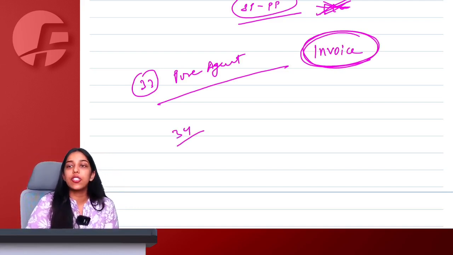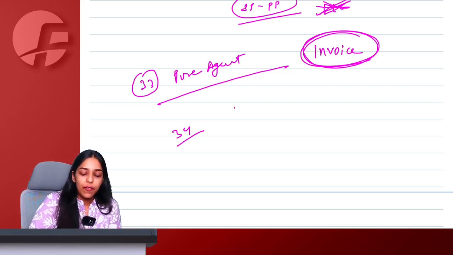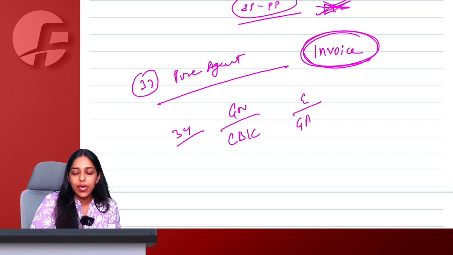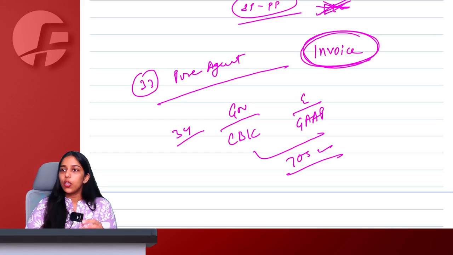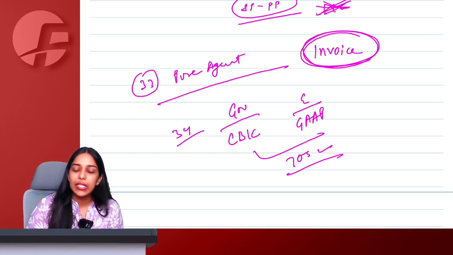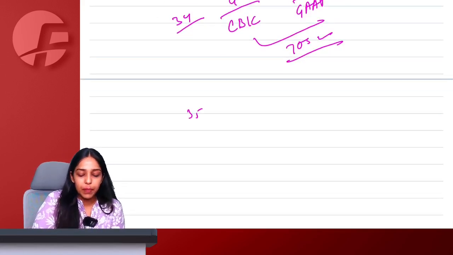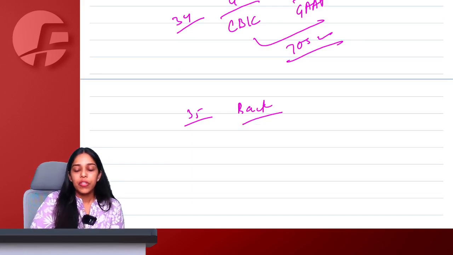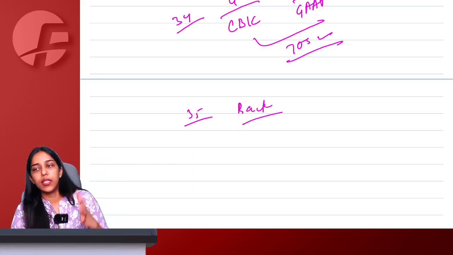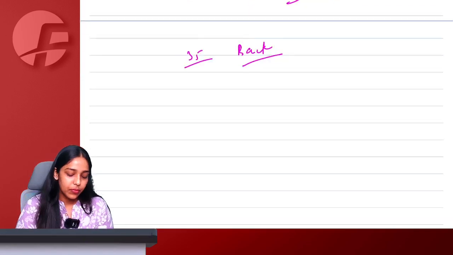Rule 34, if the transaction is not happening in INR, then for goods, you will take the CBIC rate to convert. For services, you will take the generally accepted accounting principles rate as on the time of supply to convert into INR and then determine value and the tax payable. Rule 35 is simply back calculation, how to find out the exclusive value from an inclusive GST value given.